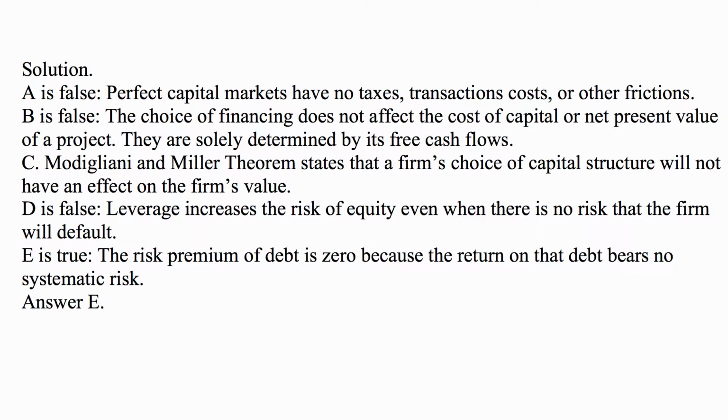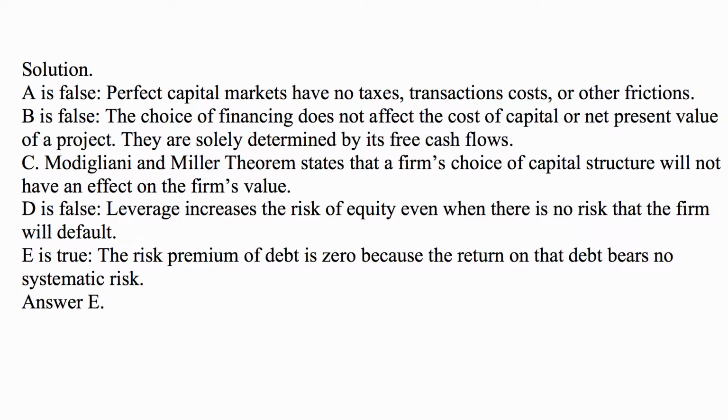And you may think, well, in real life that's not the way it is, but that's because of factors that appear in real life, things like taxes, bankruptcy costs, and agency costs. And that's not a consideration in perfect capital markets. C. The Modigliani and Miller theorem states that a firm's choice of capital structure will not have an effect on the firm's value.